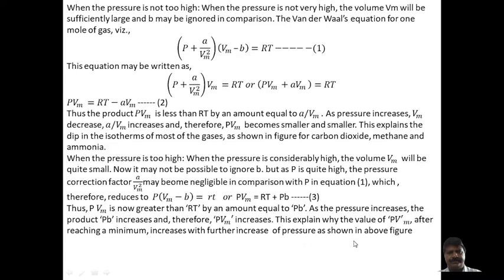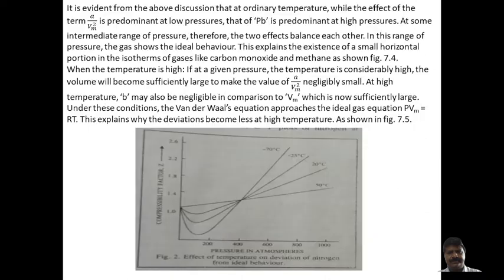I have already explained this in the offline classes, and here also it can be explained. It is evident from the above discussion that at ordinary temperature, the term A/Vm² is predominant at low pressures, while PB is predominant at high pressures. At some intermediate range of pressure, the two effects balance each other. In this range of pressure, the gas shows ideal behavior.